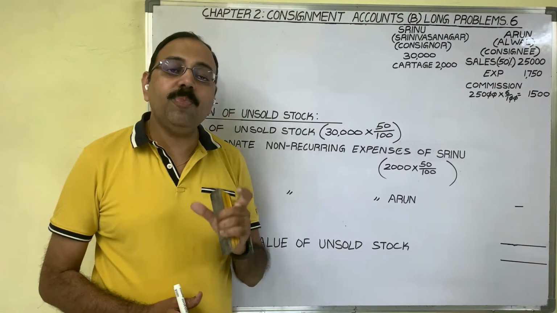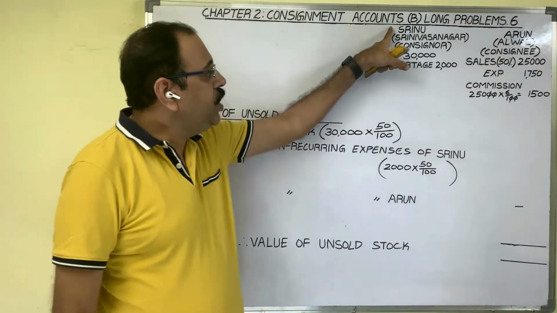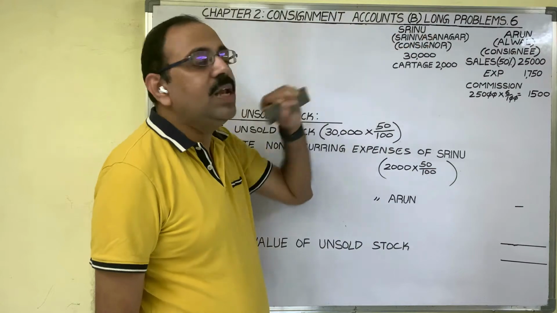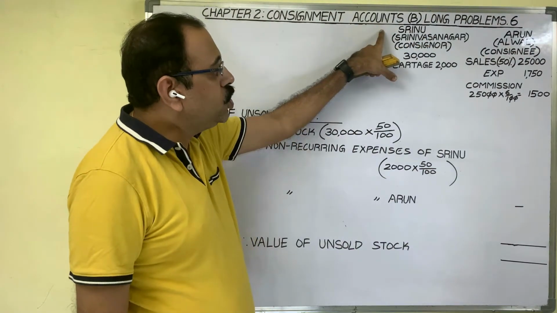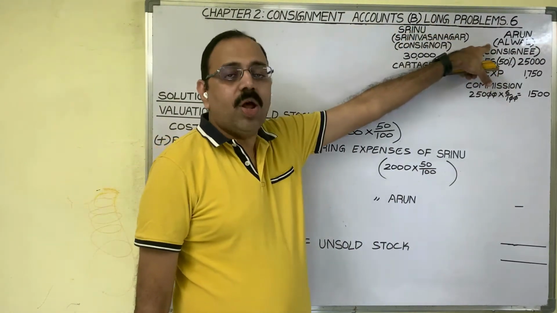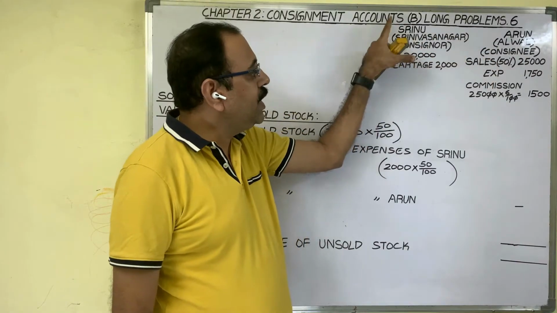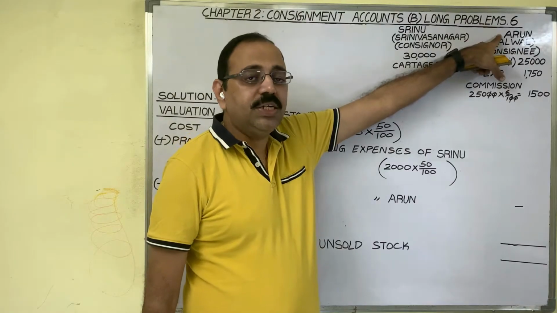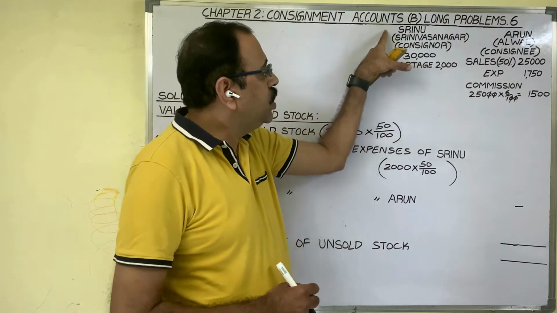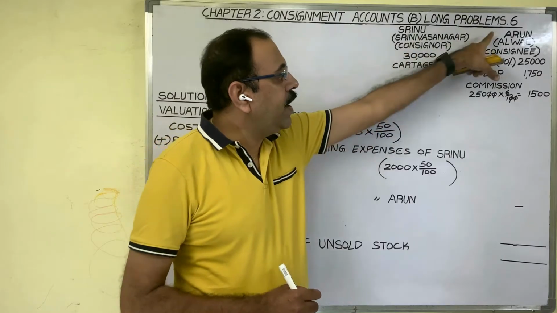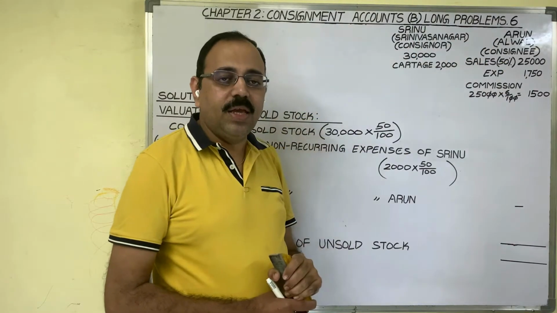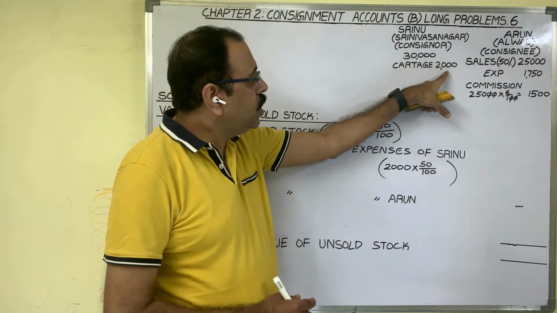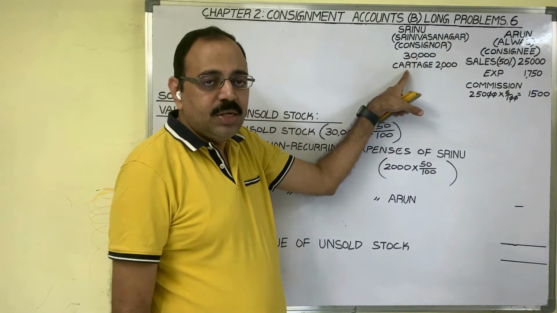Let us see the important points of this problem. Srinu is a trader who is doing his business in Srinivasa Nagar. Srinu wants to do business in Alwal also. So Srinu sent goods worth 30,000 to his agent Arun. Here Srinu is known as the consignor and Arun is called the consignee. To send these goods, Srinu incurred 2,000 rupees towards cartage.